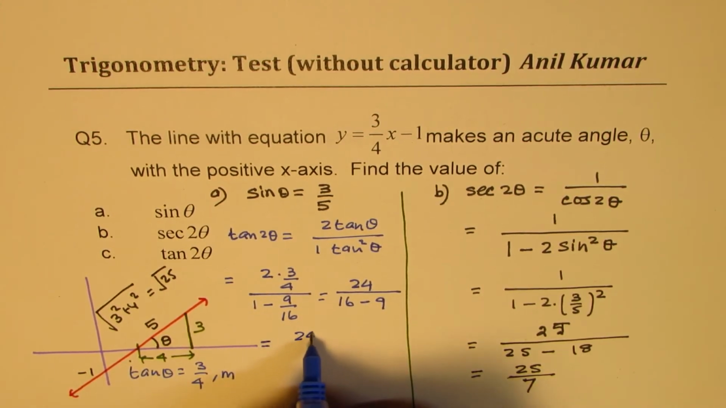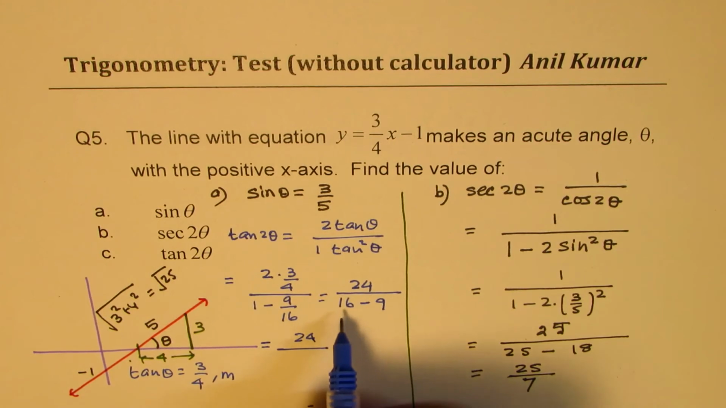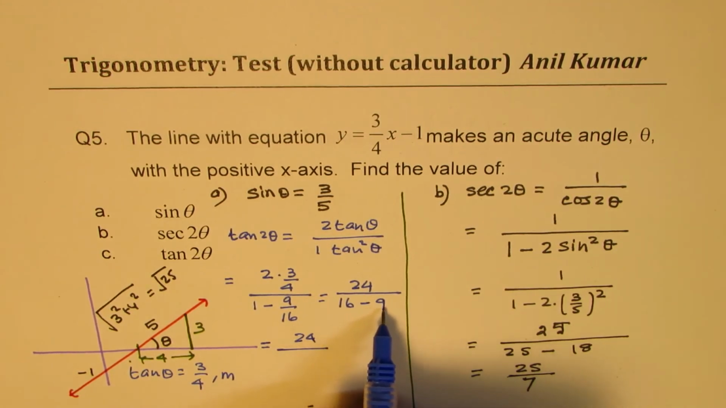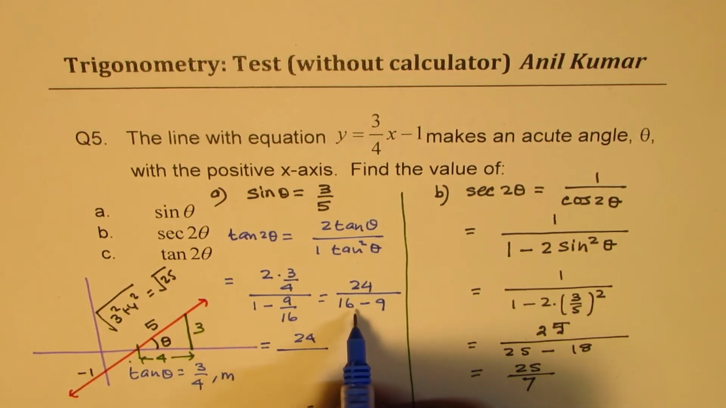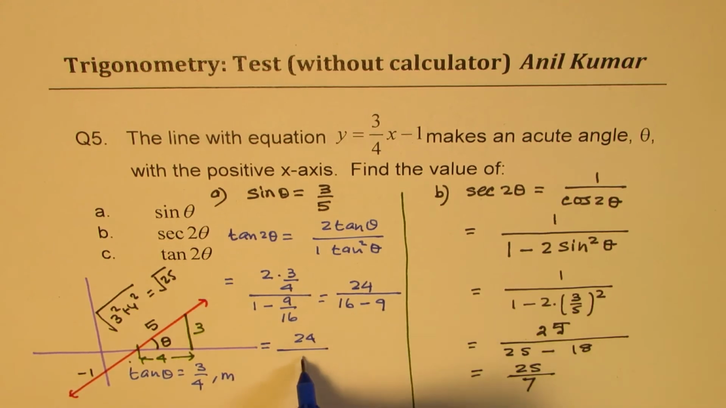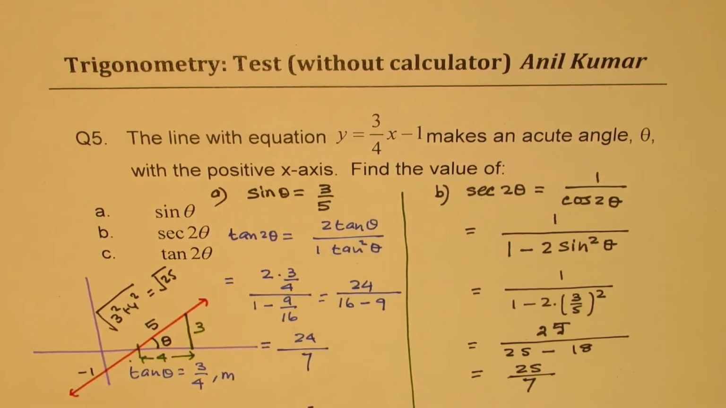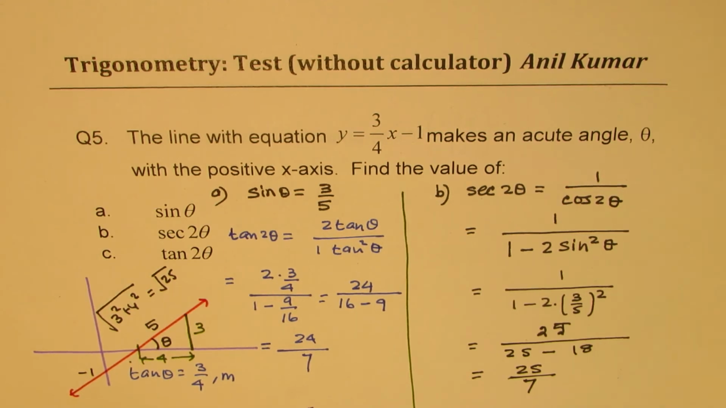So we have 24 over 16 minus 9, which is 7. So we get 24 over 7 as the value of tan 2 theta. So I hope you find this calculation simple enough. And that is how you could work with fractions and get your result without a calculator. Good.